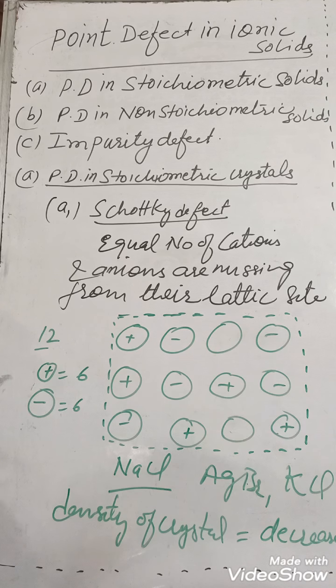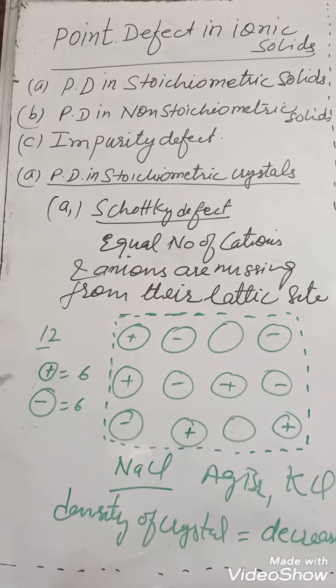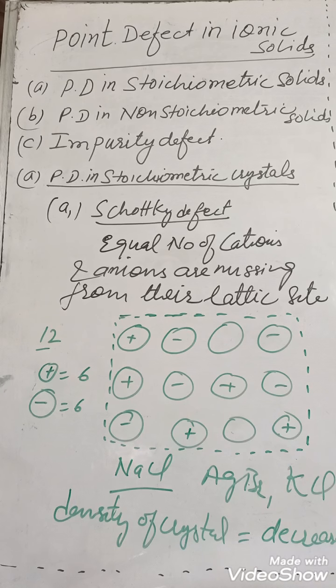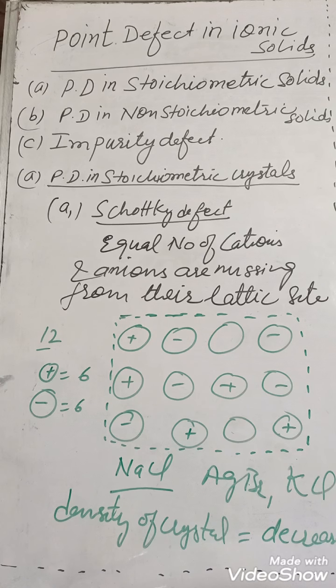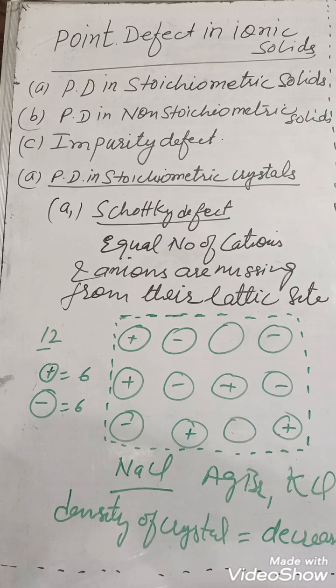So what is the condition of this defect? This defect is found in the crystalline compound, crystalline solid, in which size of cation and size of anion is approximately similar. And second condition, those ionic compounds which have high coordination number. There are two conditions for this type of defect.